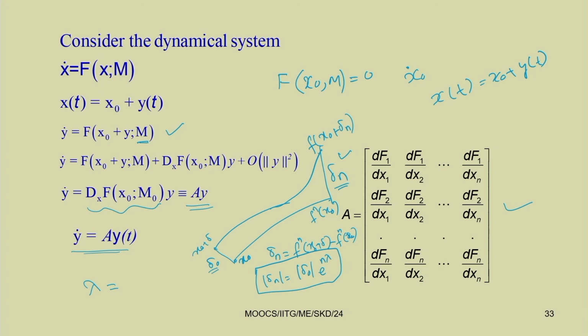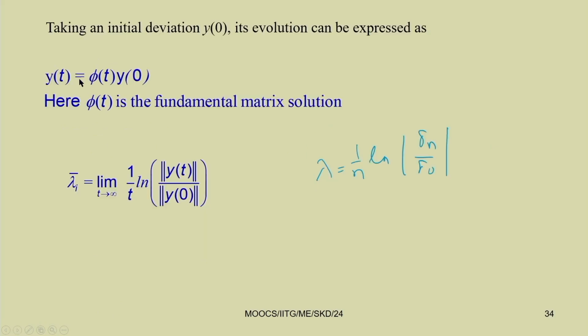So, if it is converging, this delta n will be less, and if delta n is growing, that is, if it is diverging, then delta n will be very high and delta n by delta 0 will be a higher value, and if it is converging, then you can have a low value. Now, by taking y t equal to phi t into y 0, where this phi t is the fundamental matrix solution, you can find this lambda I, that is, limit t tends to infinity 1 by t. Or you write it in terms of this n. In n steps, I have written this n as the nth iteration or after nth time.